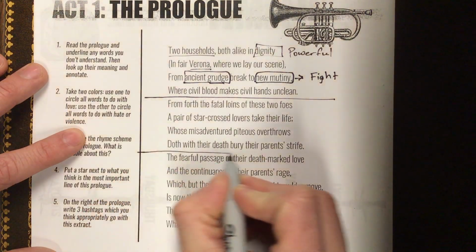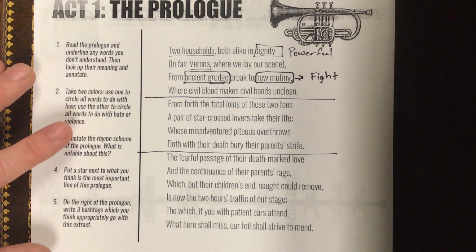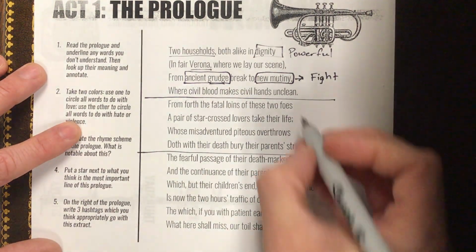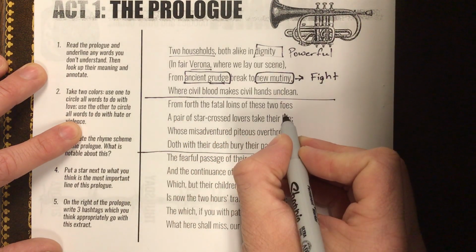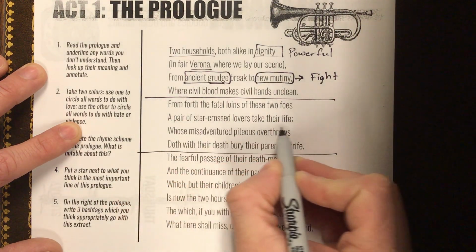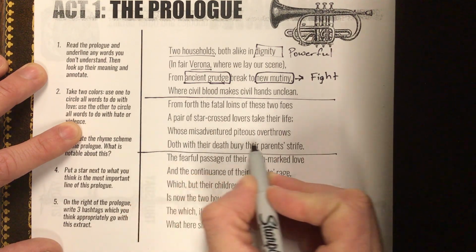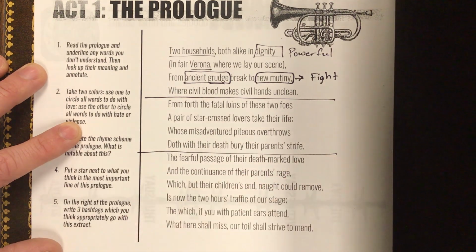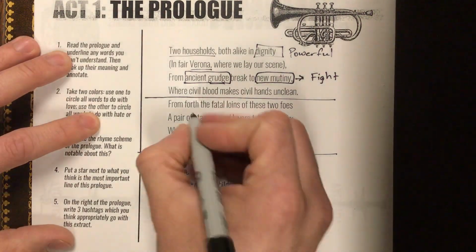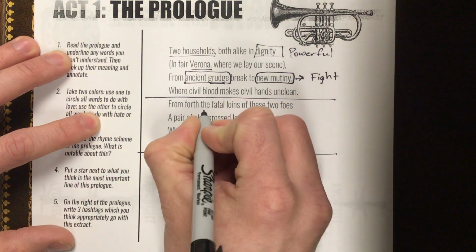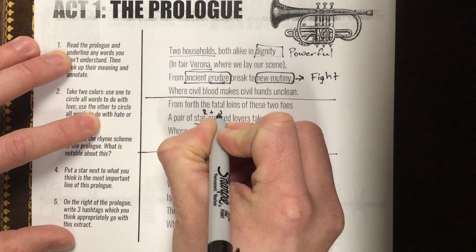You'll notice that this prologue is broken up into kind of 3 sections, and the middle section tells us what this fight is about. It says, "From forth the fatal loins of these 2 foes, a pair of star-crossed lovers take their life, whose misadventure piteous overthrows doth with their death bury their parents' strife." So what we find out here is there's these 2 star-crossed lovers, and I'm just going to let you know that that's Romeo and Juliet,